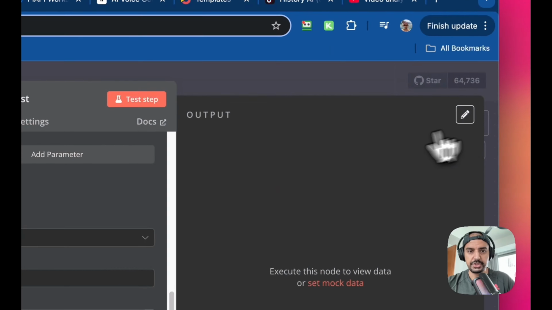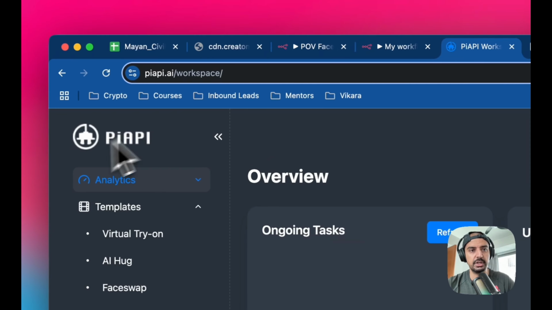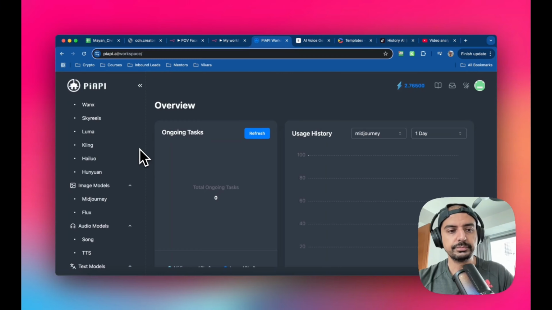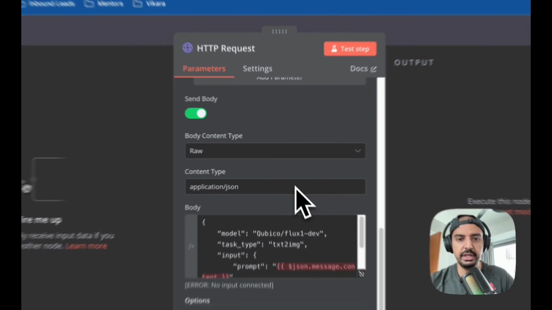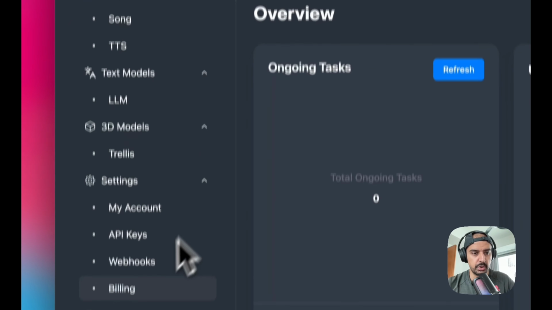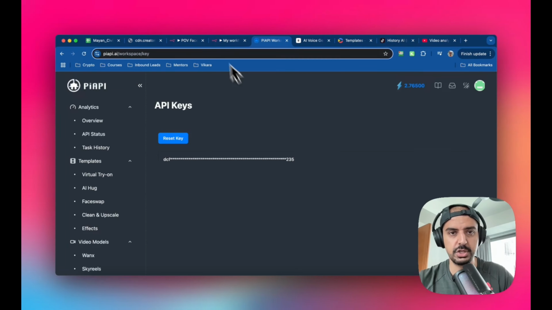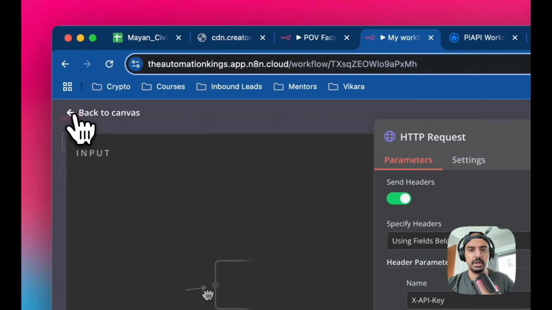And that's it. So I'm going to close this, and for this, we're going to use a service called PyAPI, like I said. Okay, so PyAPI, just head over to pyapi.ai, sign up for an account. They do give you some free credits, but it's really not enough, right? So I topped mine up with like $5, very, very cheap. And then we're going to use obviously the Flux, which is what we're telling it here in the body, right? Because we're going to use Flux 1 dev. Okay, and then to get the API key, you just want to go to API keys, and then they'll have a key here. Just reset it and then just copy the key here, which is what I've done for this. It's the same key. Okay, and remember the test step.